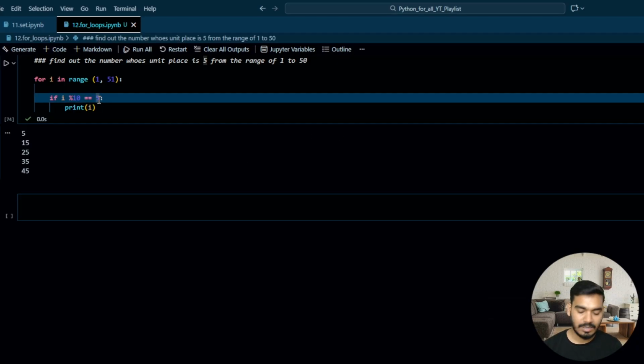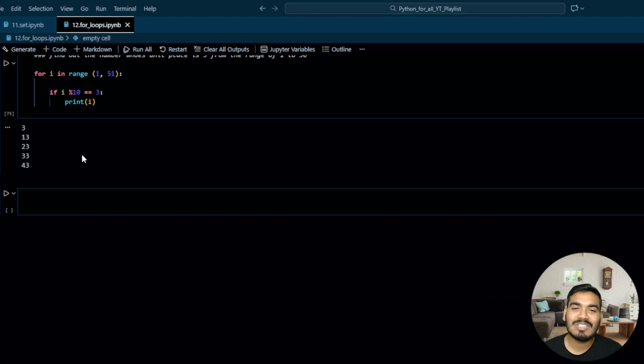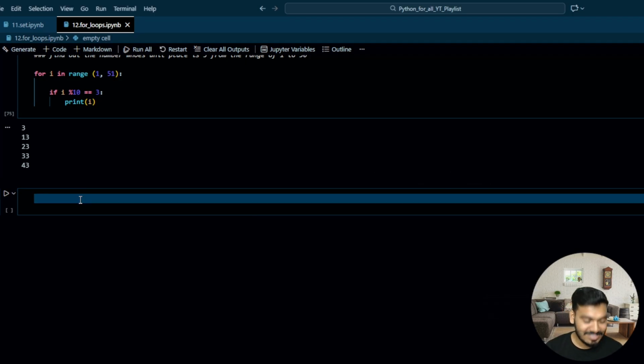Similarly, if I ask 3, then make it 3 over here. And then you have 3, 13, 23, 33, and 43. Okay, so the next code is: write the table of 5. So let's try that one. Write a table of 5.